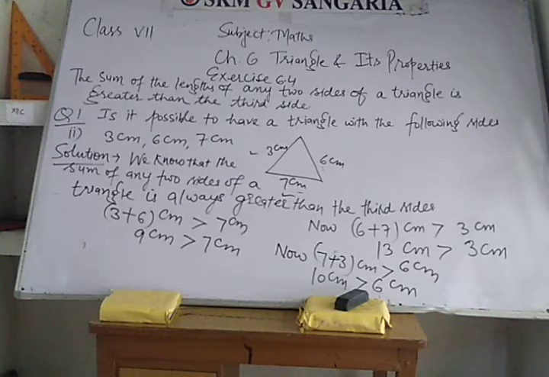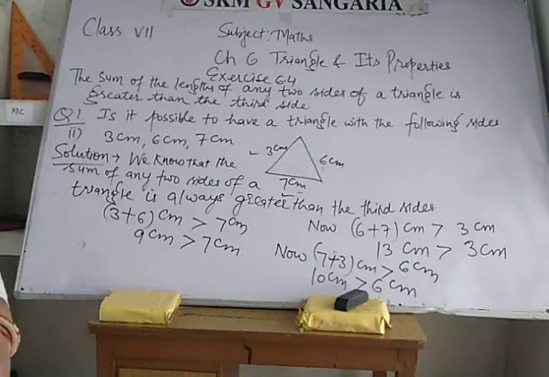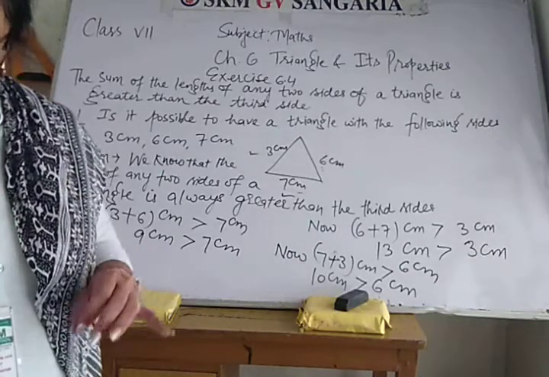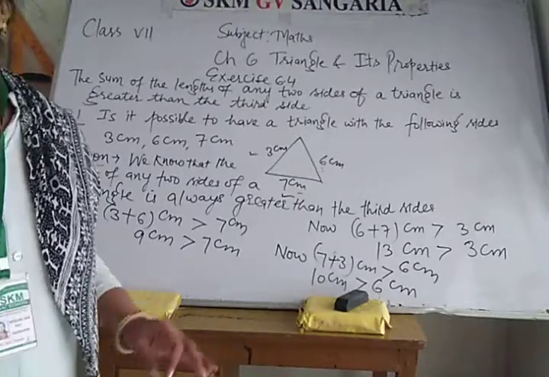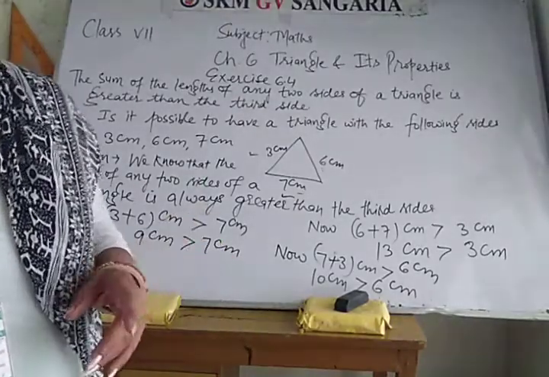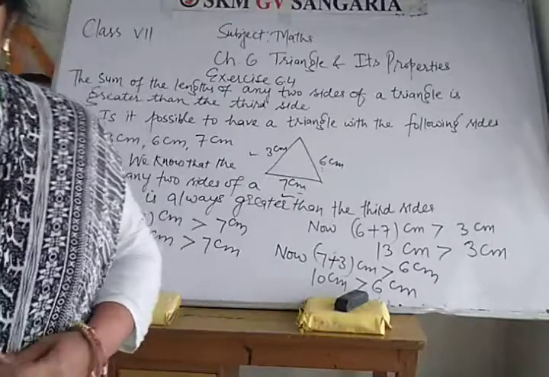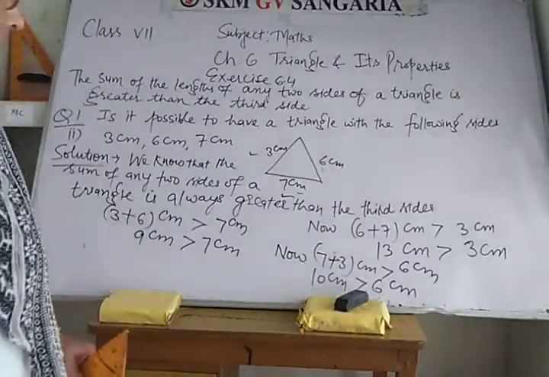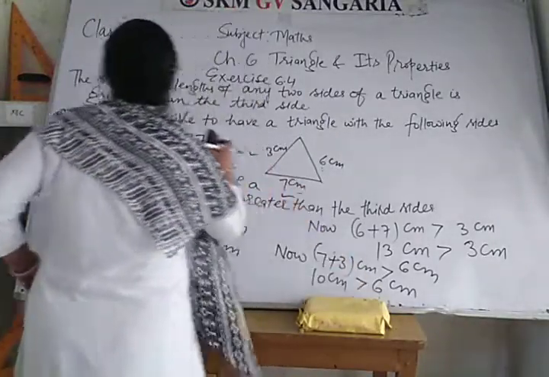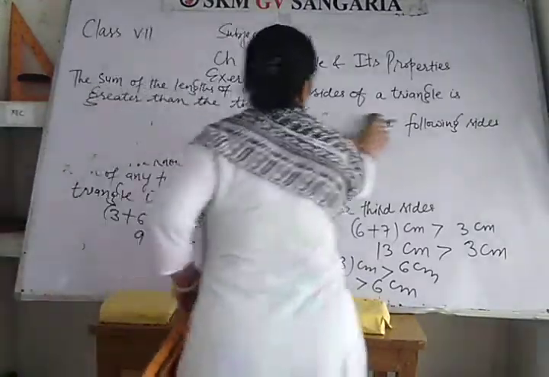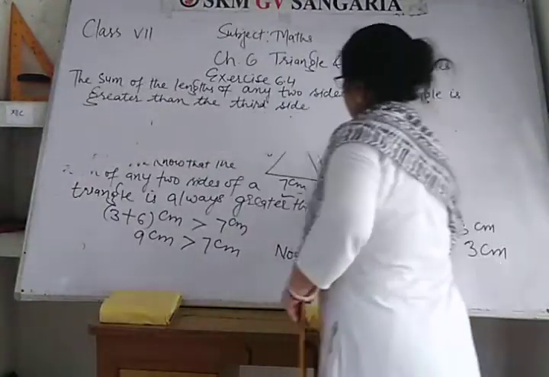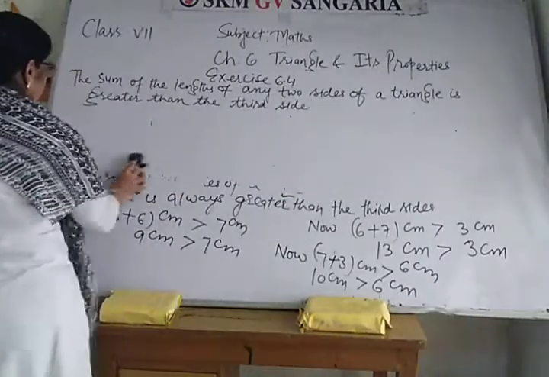Triangle is PQR. O is in the interior of the triangle, and we are going to prove that OP plus OQ is greater than PQ, meaning the sum of any two sides of a triangle is greater than the third side. So let's first of all draw a triangle PQR.